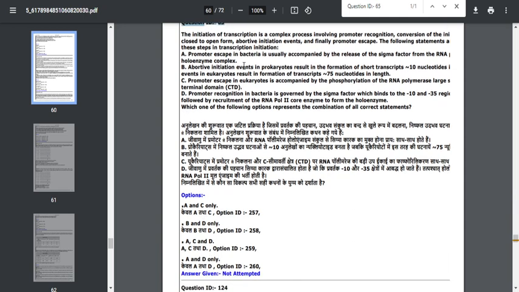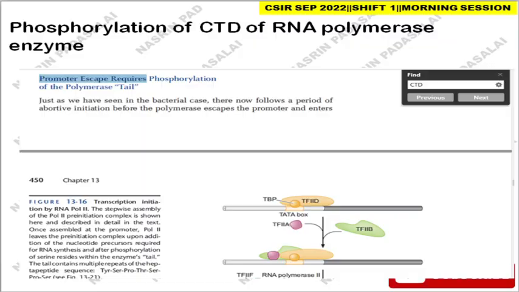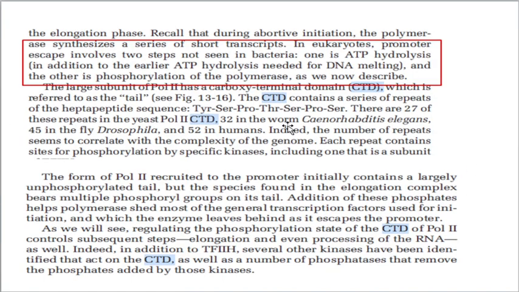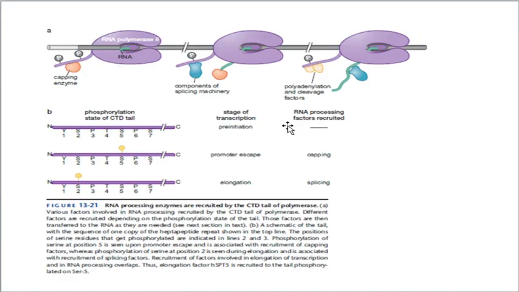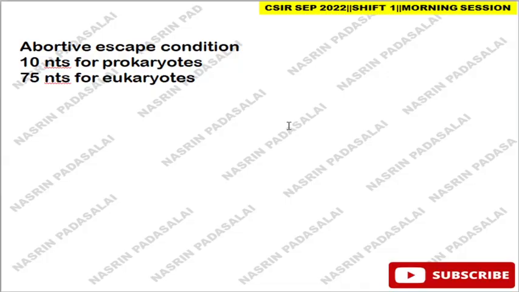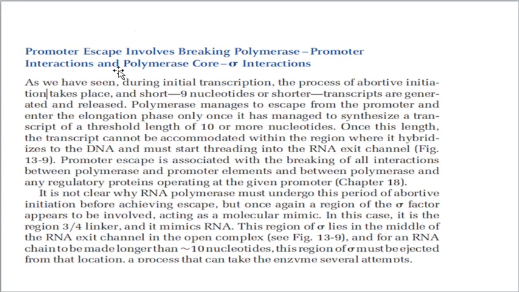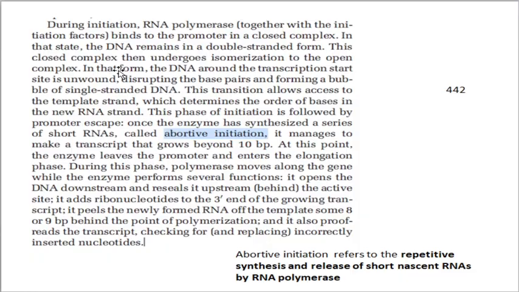Promoter escape in bacteria is usually accompanied by the release of sigma factor from the RNA polymerase holoenzyme complex. That's the correct option. Next, promoter escape in eukaryotes is accomplished by phosphorylation of the RNA polymerase large subunit's C-terminal domain, that is, the carboxy-terminal domain. While discussing the unofficial answer key, I gave enough explanation regarding how this carboxy-terminal domain is phosphorylated and what the effects of phosphorylation are. In addition, we also discussed the promoter escape pathway, so you can watch that video to know about all those things, friends.